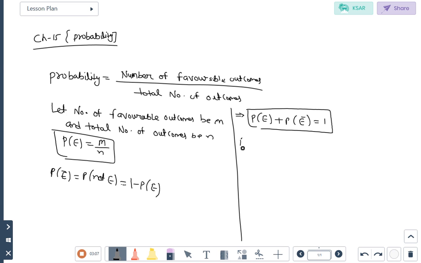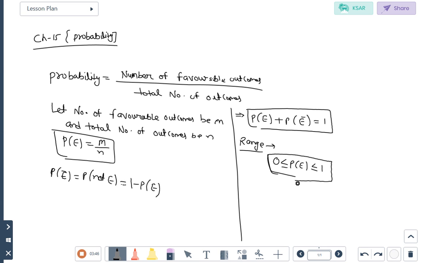After that we will discuss what is the range of the probability. What does the range mean? What is the maximum value of the probability and what is the minimum value of the probability? So the range of the probability is 0 less than or equal to P of E less than or equal to 1. The value of probability may be 0, greater than 0, less than 1, or equal to 1. That is the range of the probability.